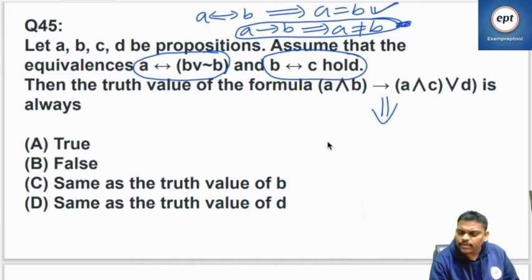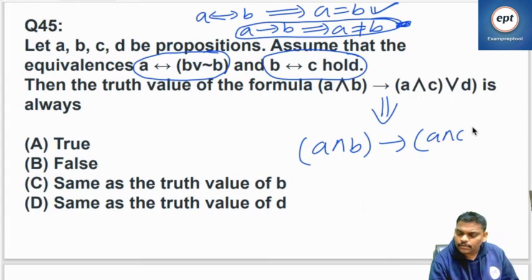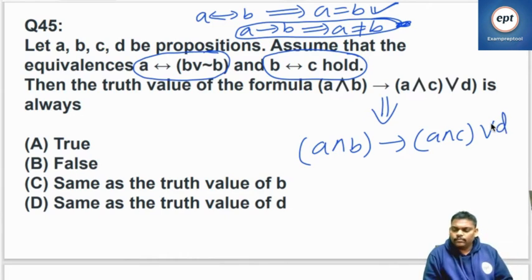See this, everyone: A and B implies A and C, D. It is the given one.